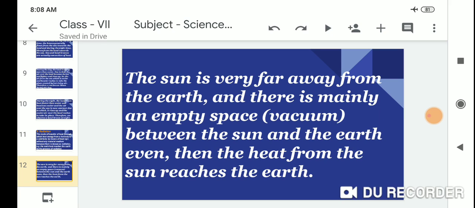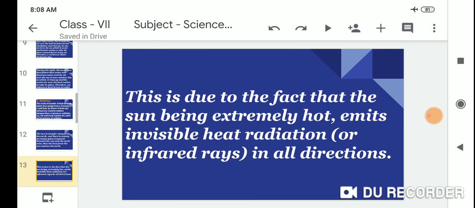So dear student, the sun is very far away from the earth and there is mainly empty space, called a vacuum, between the sun and the earth. Even then the heat from the sun reaches the earth. This is due to the fact that the sun, being extremely hot, emits invisible heat radiation, or infrared rays, in all directions.